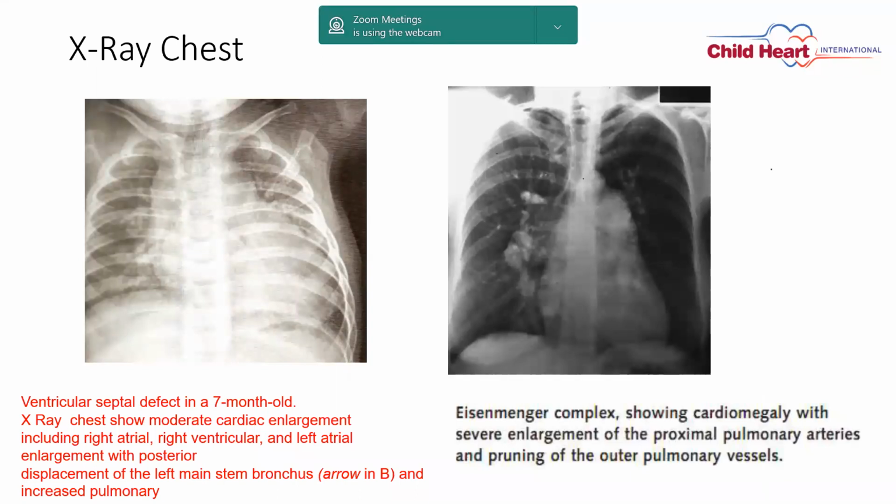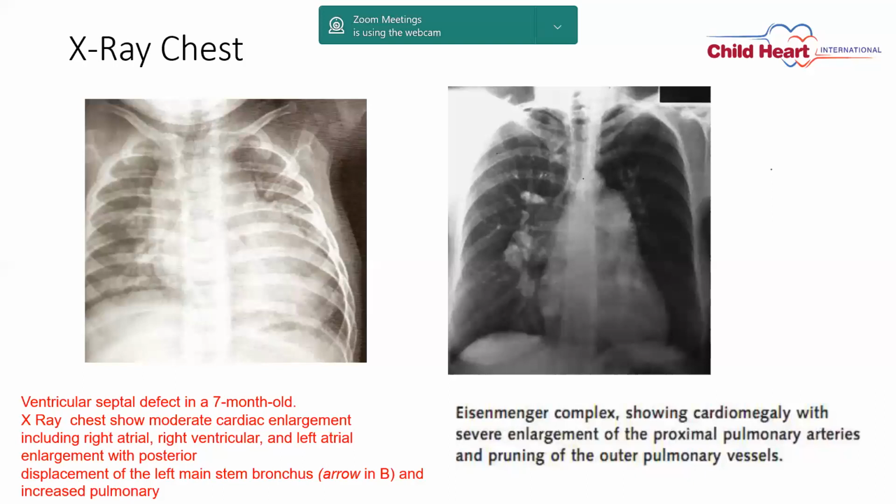The X-ray chest gives rather a good clinical picture of the child. You will see cardiac enlargement, including right atrial, right ventricular, and left atrial enlargement, and pulmonary vascular plethora. You can see the vascular markings are very prominent. When you see this kind of picture, you know that this child has a large VSD and which is operable. So cardiomegaly is one of the very important signs in X-ray to decide the operability.